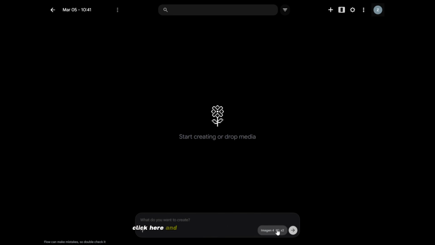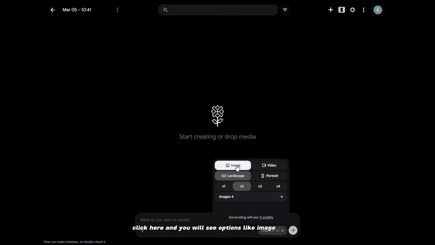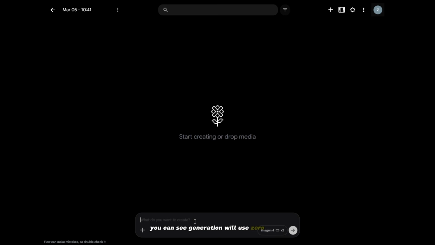Click here and you will see options like image or video, then the aspect ratio, landscape or portrait, and the number of images you want to generate. I will keep it at the default, 2. This is also free. Image generation will cost you nothing. You can see generation will use 0 credit.